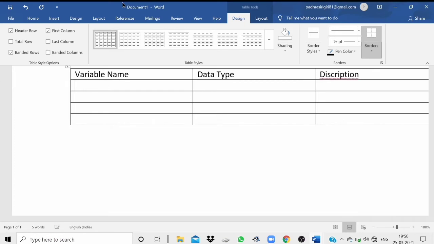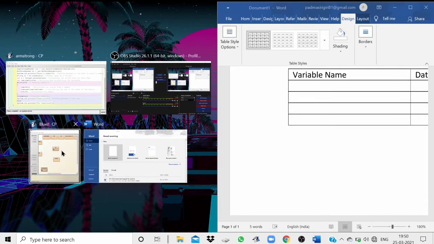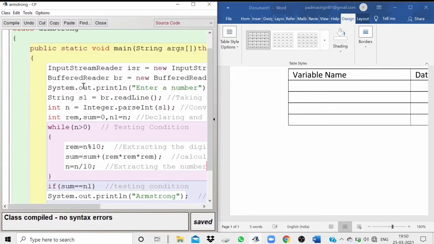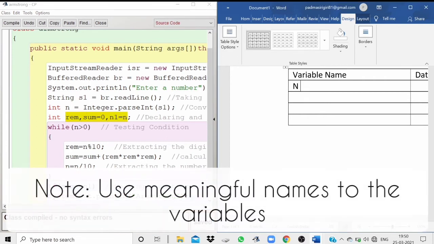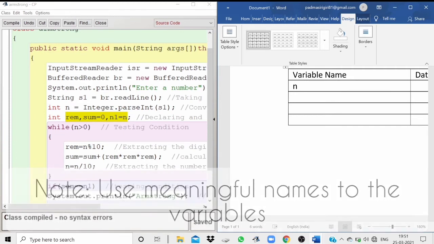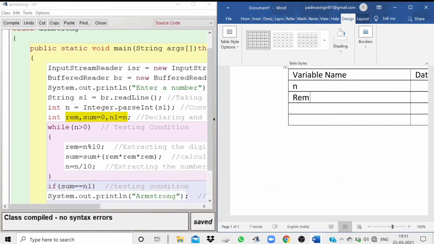Now in this program we have the variables n, then rem, sum, and n1. So we'll be writing the names of the variables that are used, same as in the program. n. Then the next variable is rem. Remember to write the same name. sum, then n1.